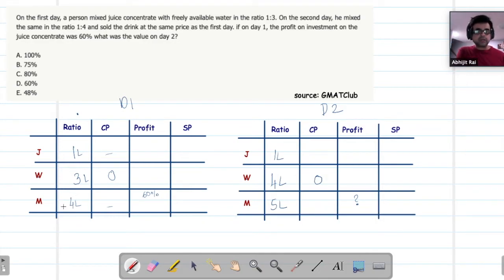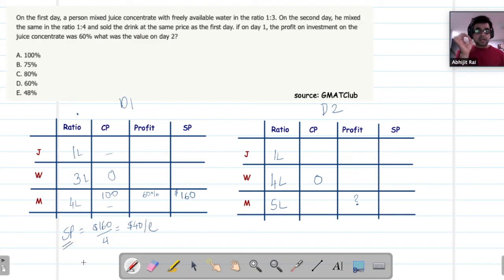Let's assume this 4 liter of mixture costs me $100. This is an assumption. If I make 60% profit on that, then straightforward, my selling price would be $160. Now, let's be clear. $160 is for 4 liters of the mixture. So selling price actually is going to be $160 divided by 4. That is equal to $40 per liter. All right. So that's my selling price.